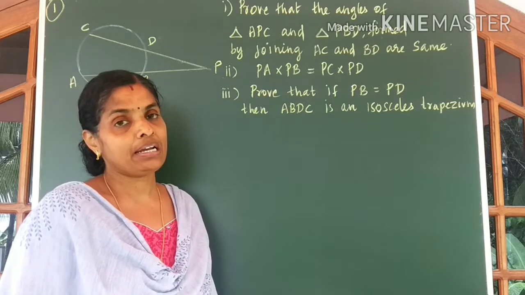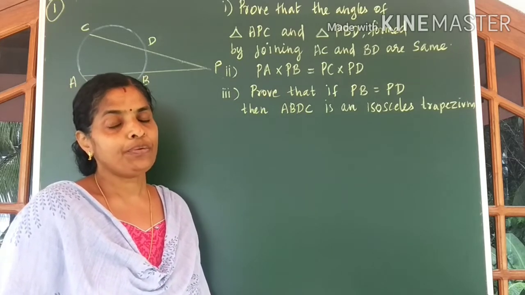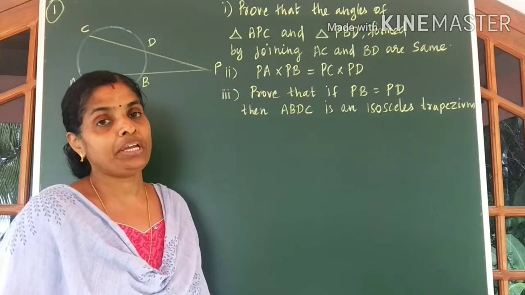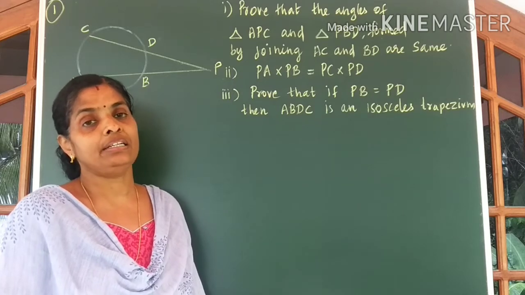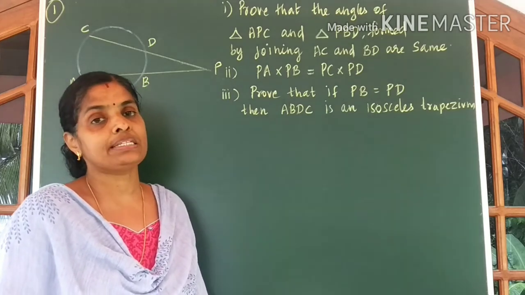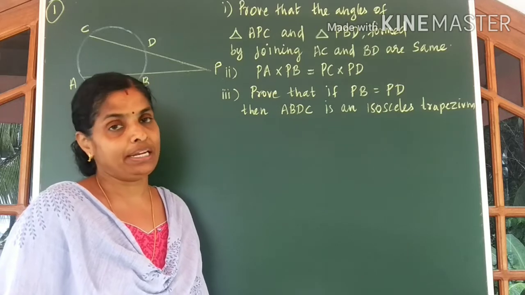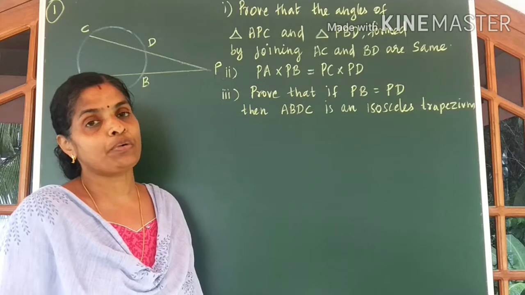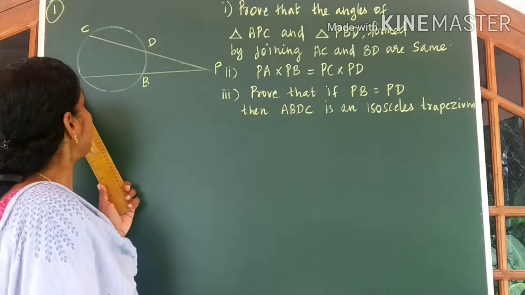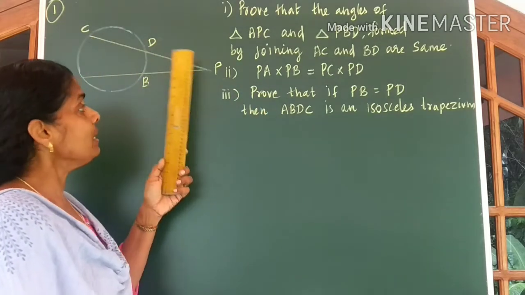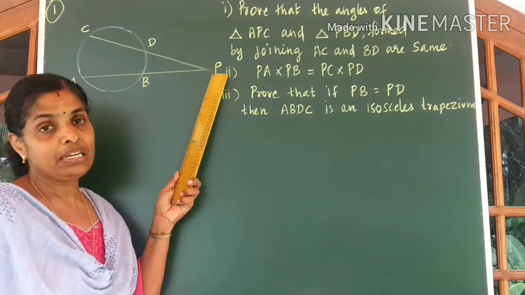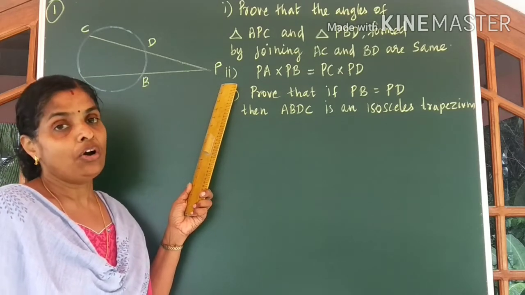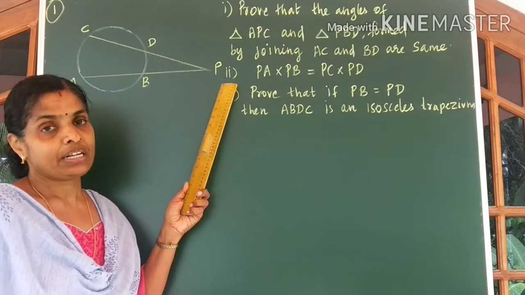In our seventh part, we saw if two chords AB and CD intersect at a point P inside a circle, PA into PB is equal to PC into PD. Now we are going to discuss a similar proof if two chords AB and CD meet at a point P outside the circle. This is the first question of your last exercise.